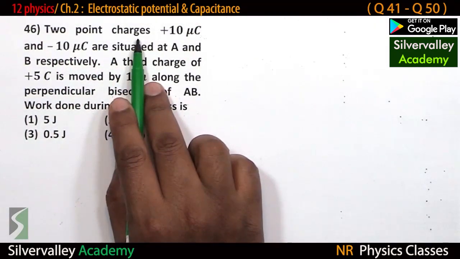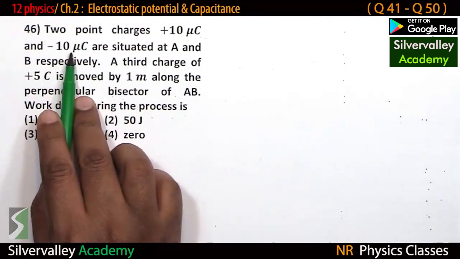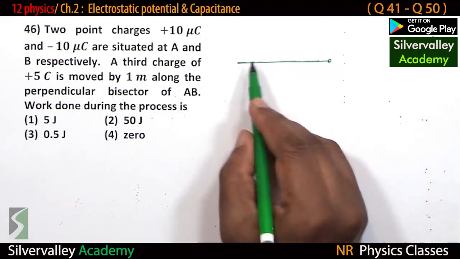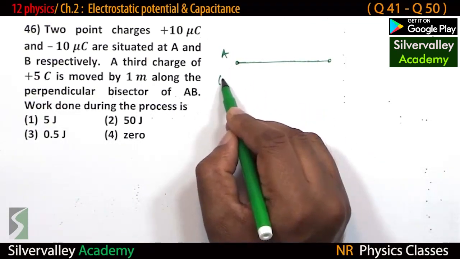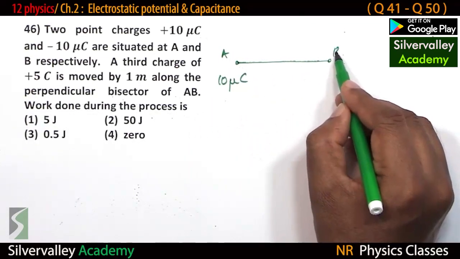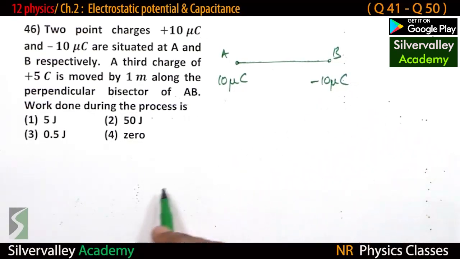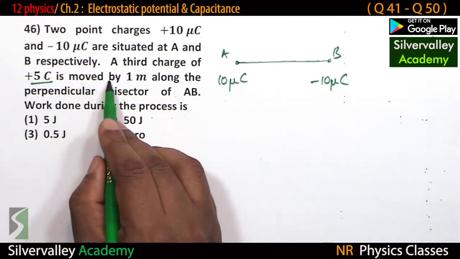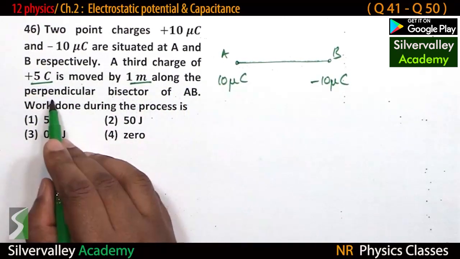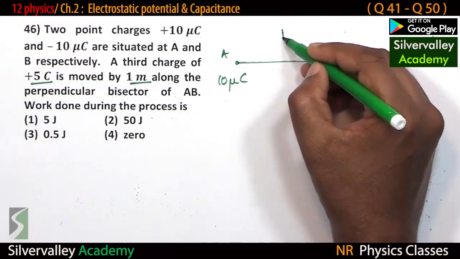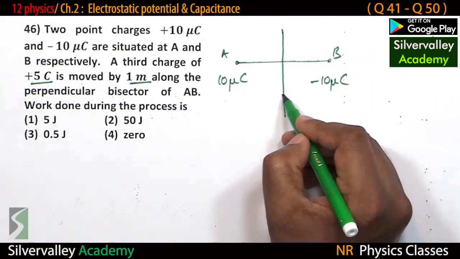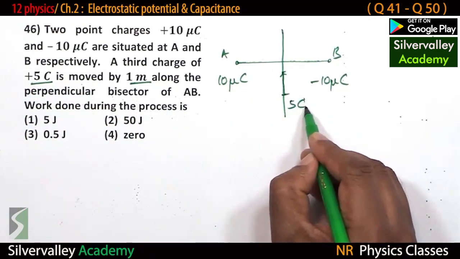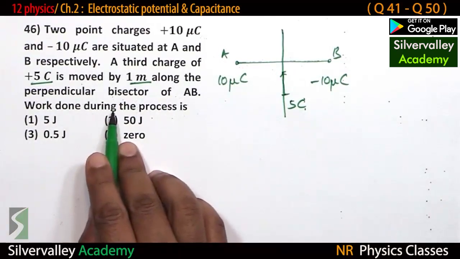2 point charges 10 micro and minus 10 micro are situated at A and B respectively. So this is A, 10 micro coulomb. This is B, minus 10 micro coulomb. A third charge of 5 coulomb is moved by 1 meter along the perpendicular bisector of AB. So this is the perpendicular bisector. Here the charge 5 coulomb is moved. Work done during the process is.